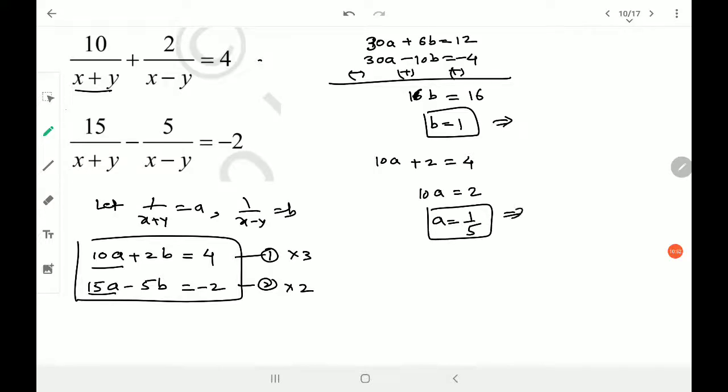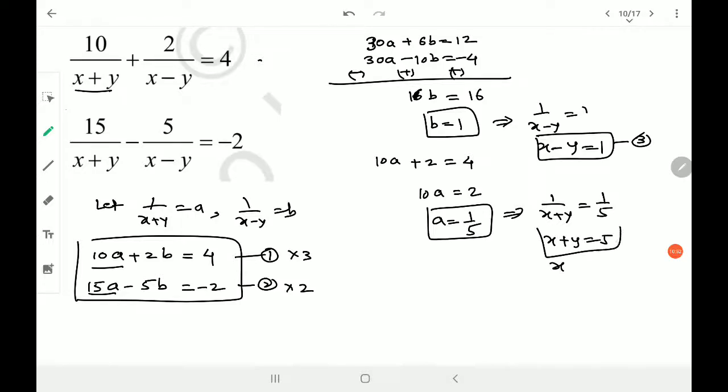Resubstitute this as 1 upon x minus y is equal to 1, implies x minus y is equal to 1. Please don't worry whether this is equation number 3 or 4, whatever it is, and this gives me 1 upon x plus y is equal to 1 by 5, which is x plus y is equal to 5, equation number 4. Now what do you have to do? I have to solve equation number 3 and 4 again. So for that I have to add these equations. Adding, y gets cancelled. So 2x will be equal to 6, x will be equal to 3.